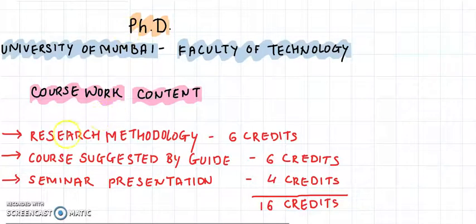The very first course that you're supposed to do in the coursework is called the Research Methodology course. This is a 6-credit course. Mostly it will be taken by the faculties of your college. If not, they might also suggest you to take this course online through NPTEL. The second course is the course suggested by the guide. Remember, this is going to be a domain specific course. This is also a 6-credit course, and I will explain in detail how I have completed this 6-credit.